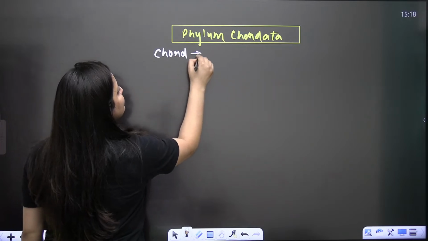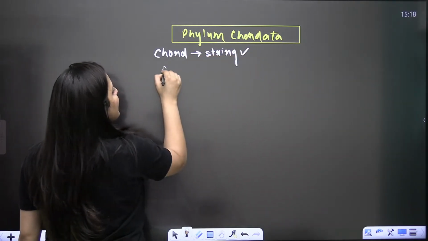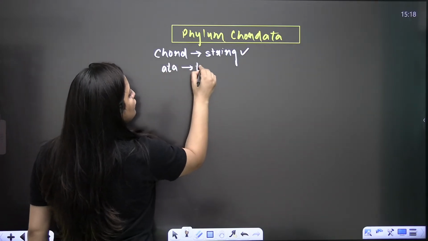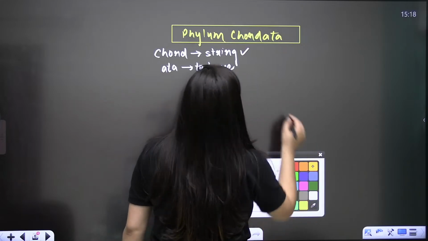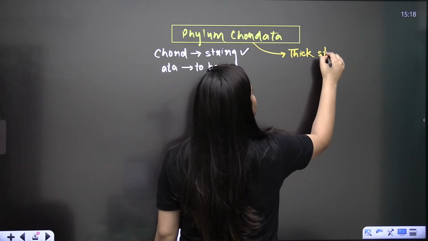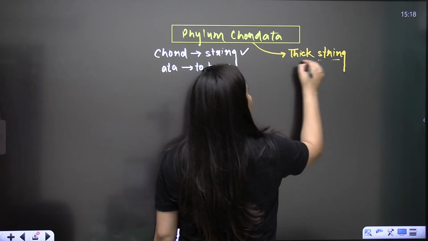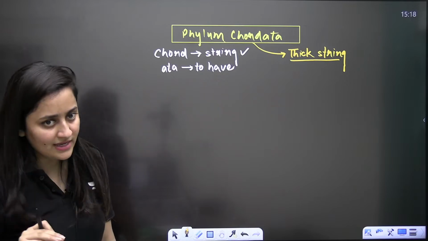Cord means a string, a thick string. Eta means to have. So these are the organisms that contain a thick string. That is what we can say.